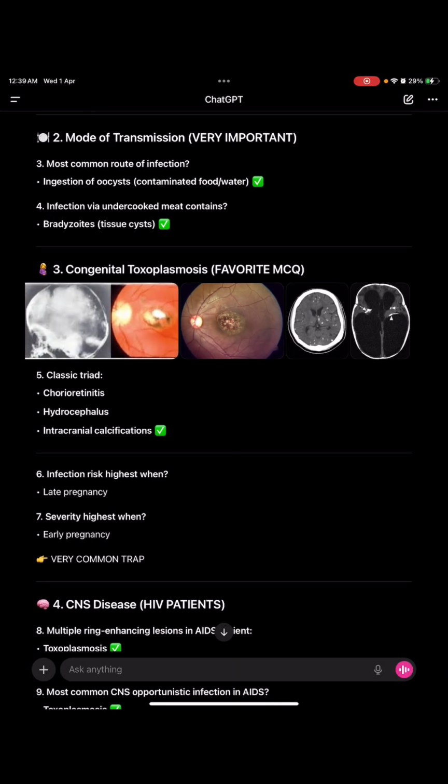Now the congenital toxoplasmosis. The child will look like this. It will have hydrocephalus, chorioretinitis, and intracerebral calcification. See, going from the head, that is cephalus. Then in the chorion, that is chorioretinitis. And then in the cerebral, only there is calcification. So yeah, look at here. Chorioretinitis, then calcification spots we can see, and there is hydrocephalus.